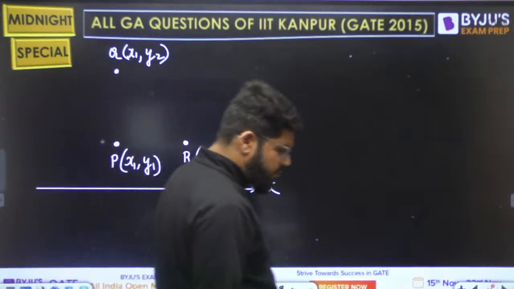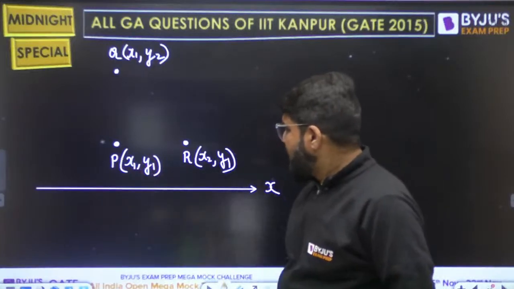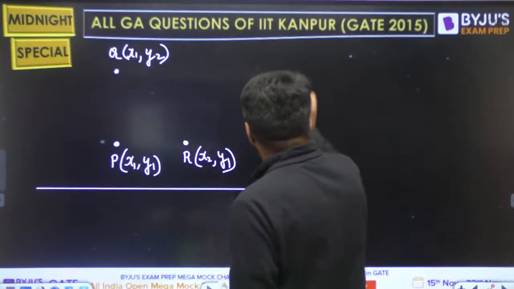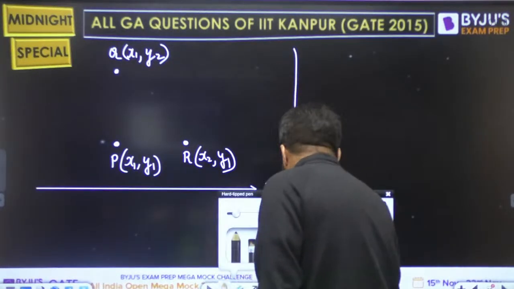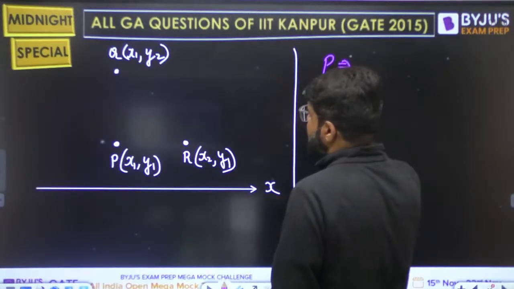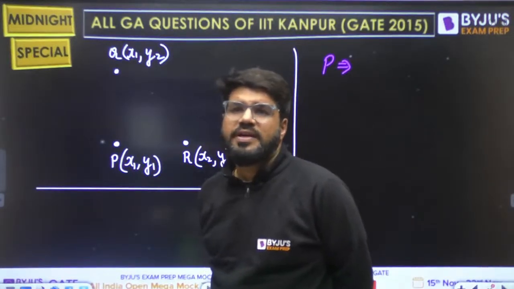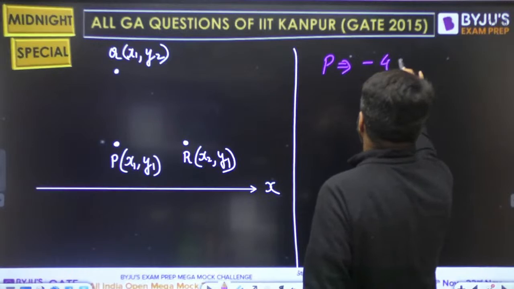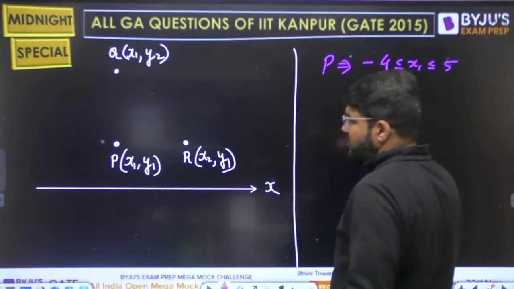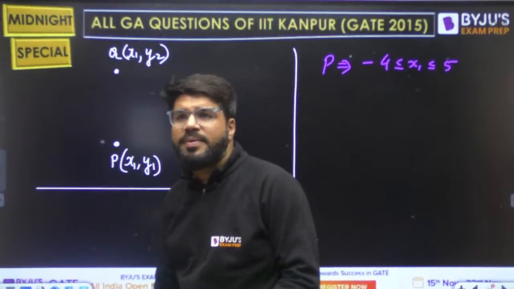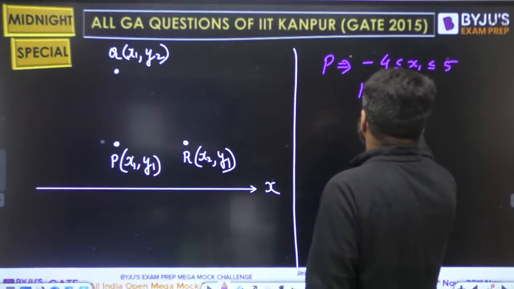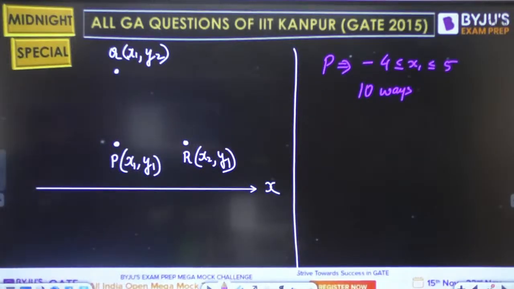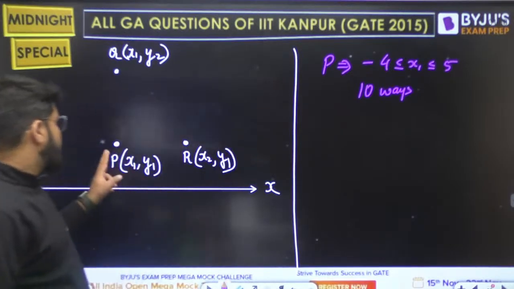So, first of all, can you fix this x1? What can be the range of values that you can select for x1? Point P की बात कर लेते हैं. What is the range of ways of selecting x1? x1 is between -4 to 5. -4 less than or equal to x1 less than or equal to 5. The range is given for the x-axis, -4 to 5. So there are total 10 ways of fixing x1.